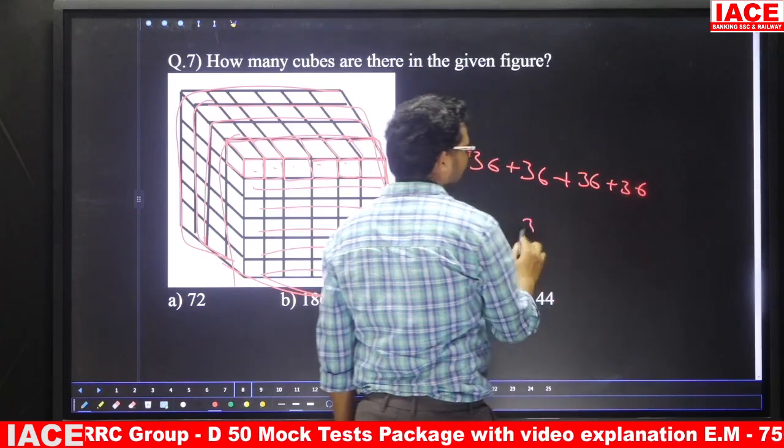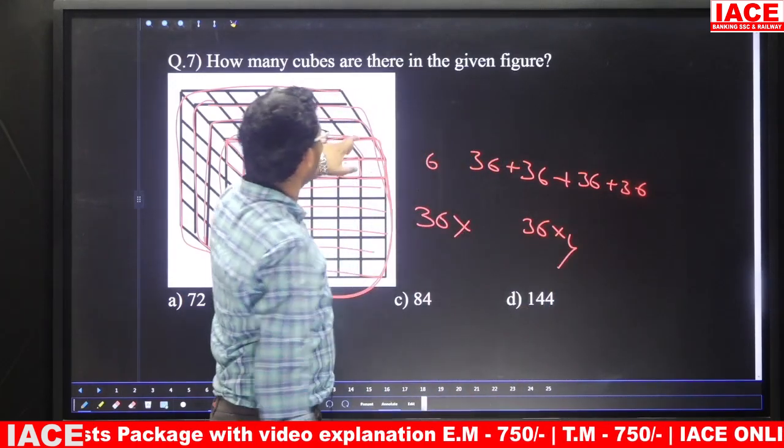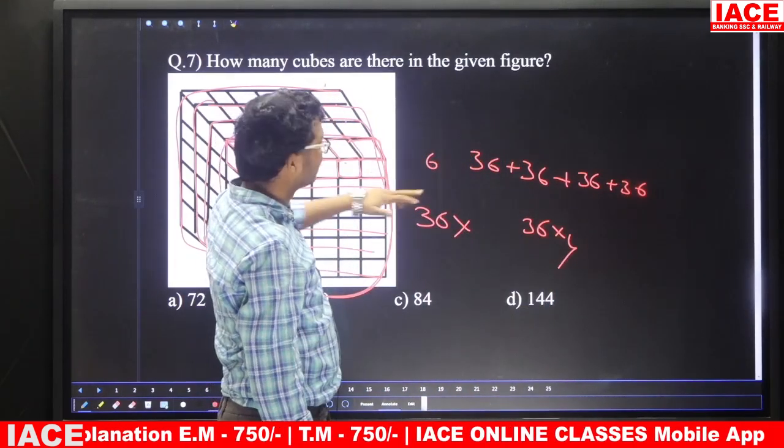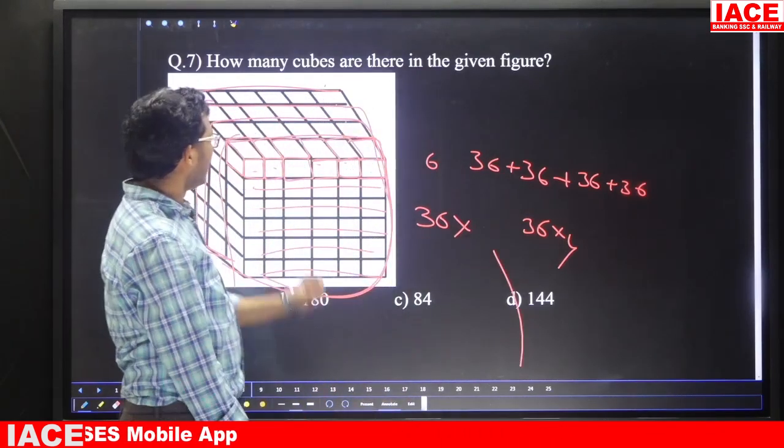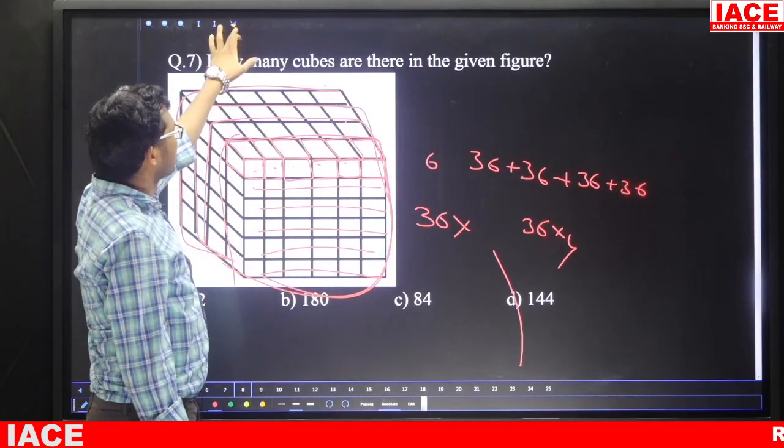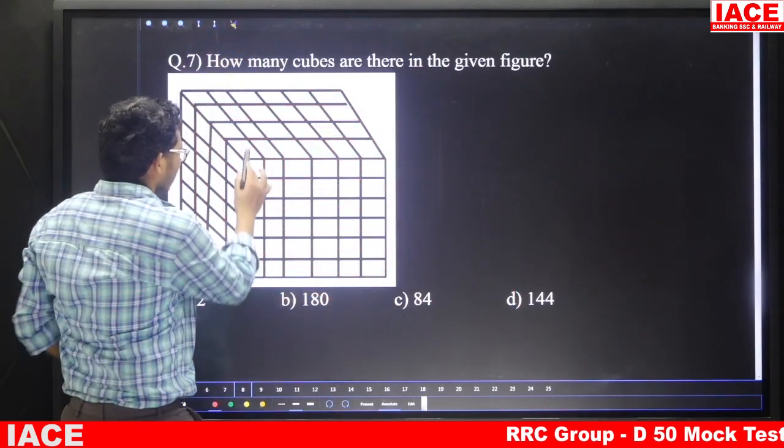That means the simple logic is 36 into 4, that is 1, 2, 3, 4 layers. 36 into 4 is 144. So the answer is option D. Friends, simply solve like this.